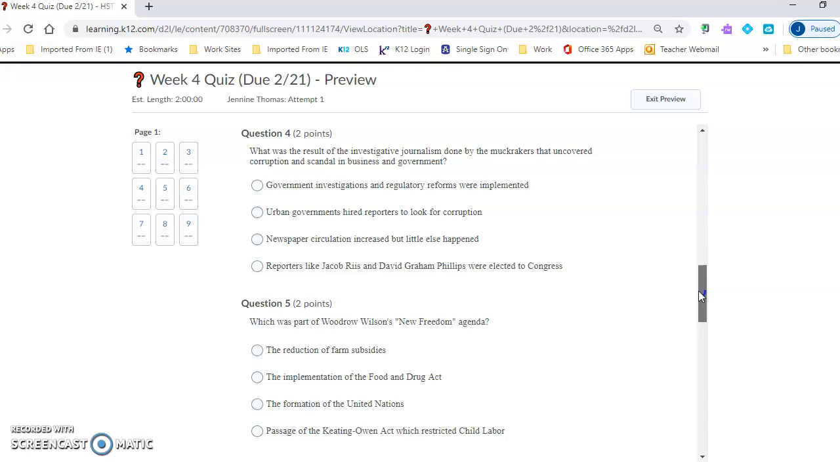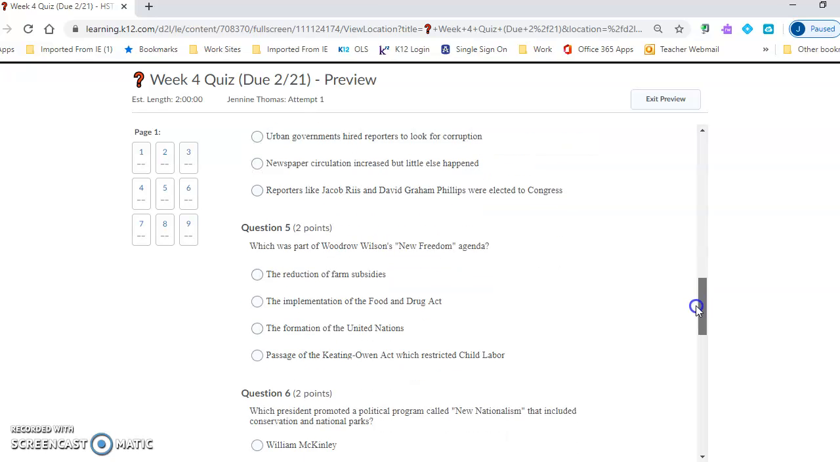Question 4. What was the result of the investigative journalism done by the muckrakers that uncovered corruption and scandal in business and government? Government investigations and regulatory reforms were implemented. Urban governments hired reporters to look for corruption. Newspaper circulation increased, but little else happened. Reporters like Jacob Riis and David Graham Phillips were elected to Congress.